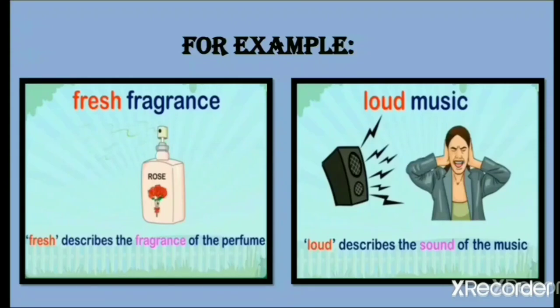So loud music or slow music. The word loud is an adjective and the word fresh is an adjective. Why are these adjectives? Because these words are used to describe the word fragrance and the word music.